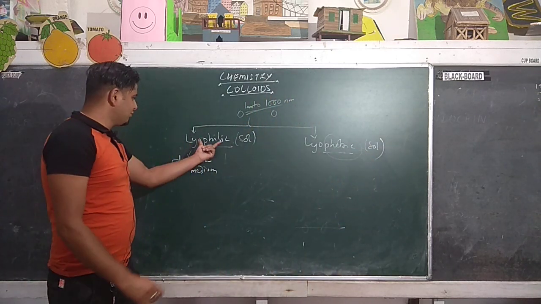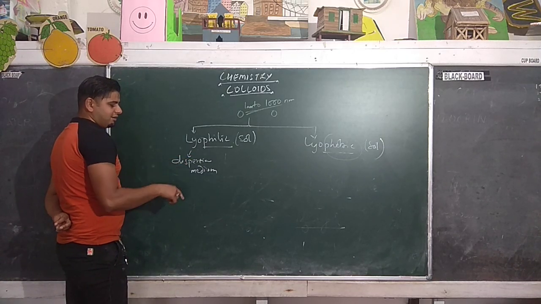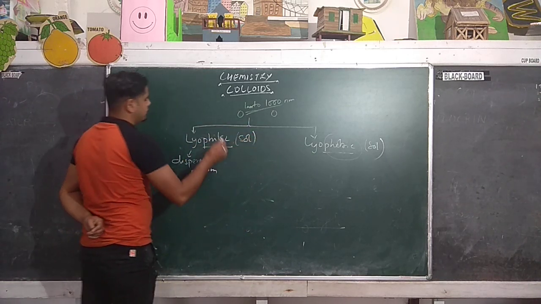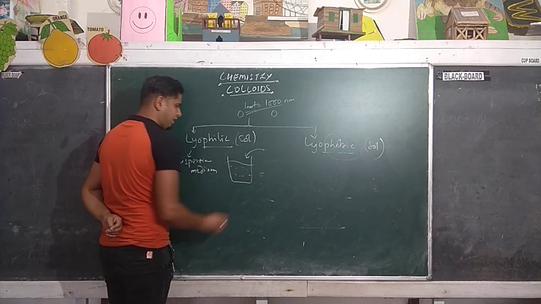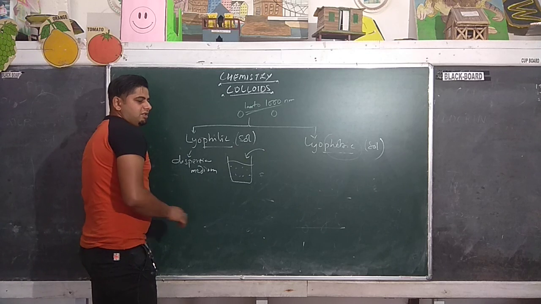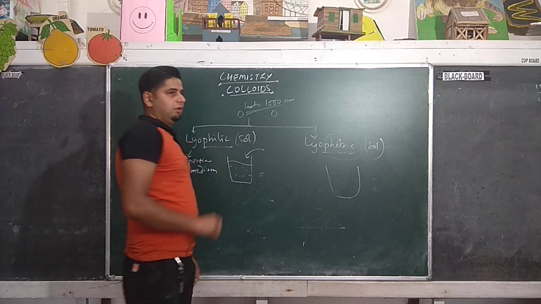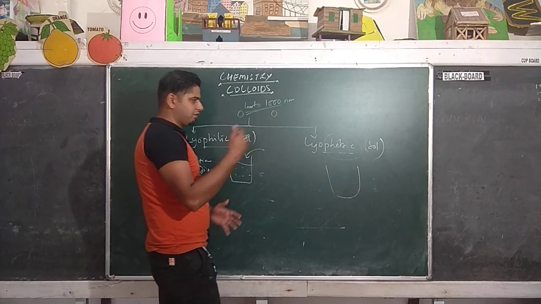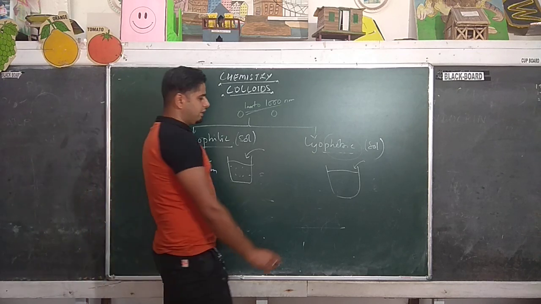So one is lyophilic, meaning the dispersed phase has affection towards the dispersion medium, so it is easy to prepare. Suppose this is the dispersion medium. If you add the dispersed phase, it will directly go into the colloidal solution. Easy mixing. Lyophobic: the dispersed phase does not have that much affection towards the dispersion medium, so it is somewhat difficult to prepare this kind of sols.